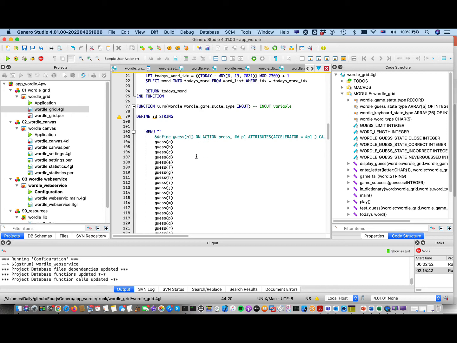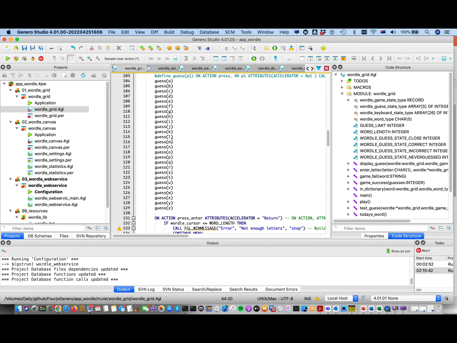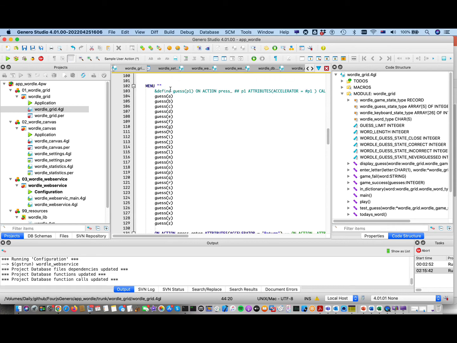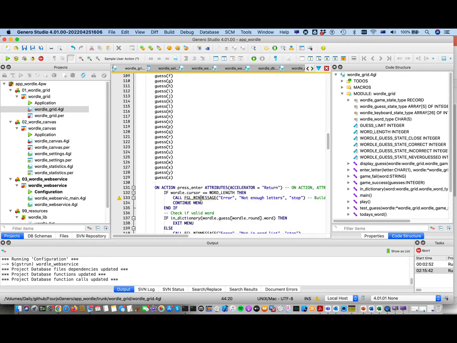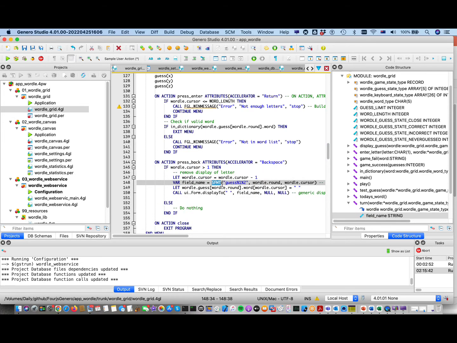What else we got? Oh, here I've used the preprocessor. So this is part of the game logic, but to handle the 26 key presses, the buttons for the 26 keys, I didn't want to type all this out for each of those 26 keys, so I've defined it as a macro and used the preprocessor to expand that for the letters A through Z. Again, scrolling through string formatting, SFMT, so string formatter, so a very good utility function to display strings, and you replace the %1, %2 with the appropriate parameter.